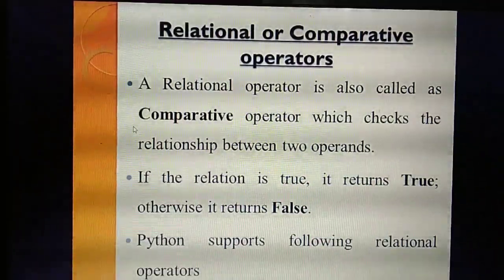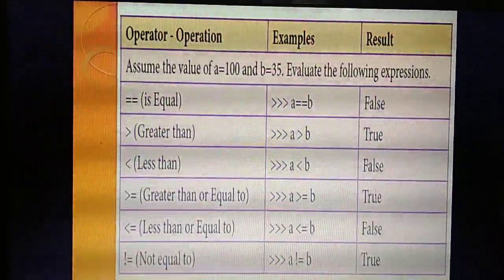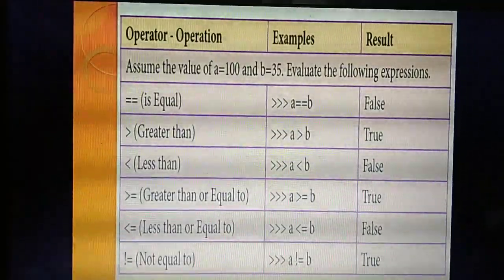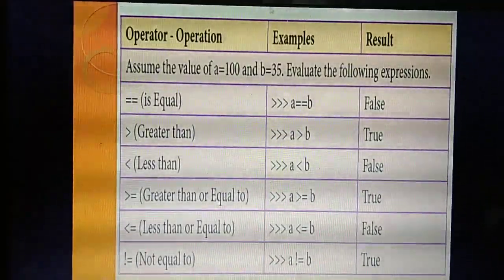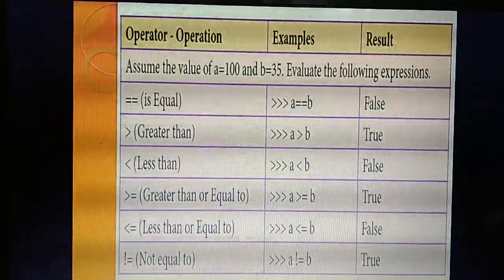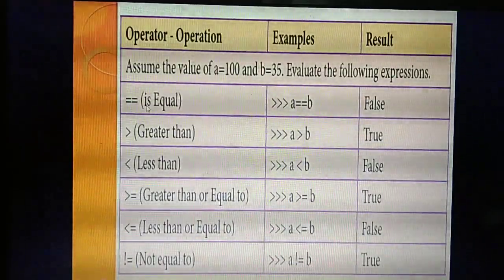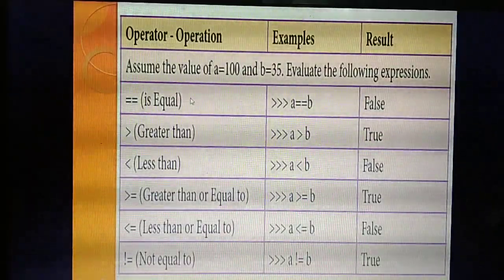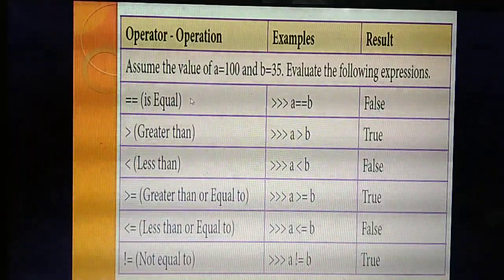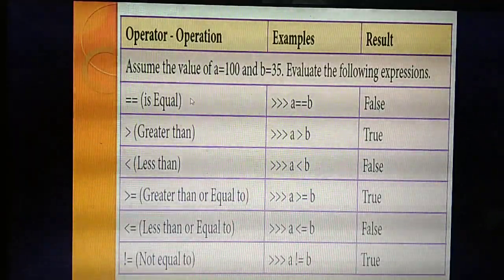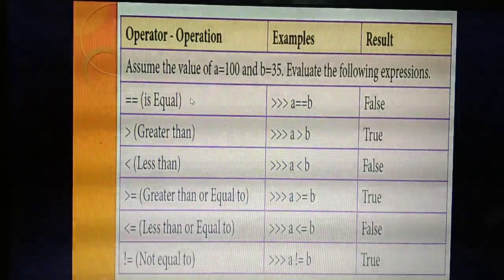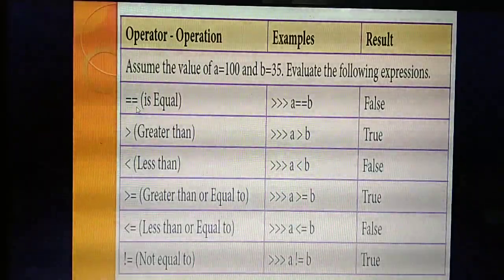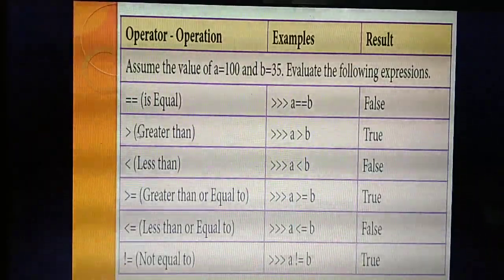So what are the relational operators in Python? This is the operator used to check relations. The first is double equal to. What's the name? Is equal. I am reading this because they will ask one word questions about this. So don't skip any tabular column. Each and every tabular column is very, very important for this question. What's the name of double equal to? Is equal.